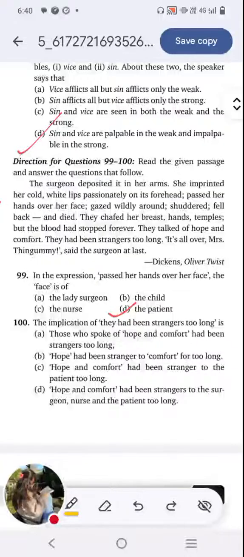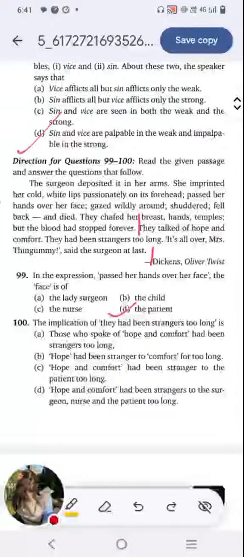Last and final question of today. The implication of they had been strangers too long is: option A, those who spoke of hope and comfort had been strangers too long. Option B, hope had been stranger to comfort for too long. Option C, hope and comfort had been stranger to the patient too long. Option D, hope and comfort have been strangers to the surgeon, nurse and the patient too long. It is in these last 2-3 lines that our answer appears. See, this is the line. They talked of hope and comfort, they had been strangers too long.